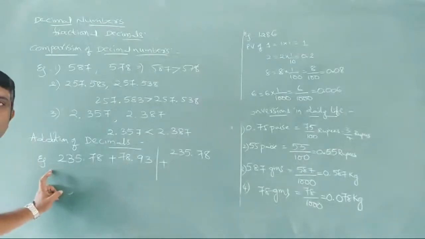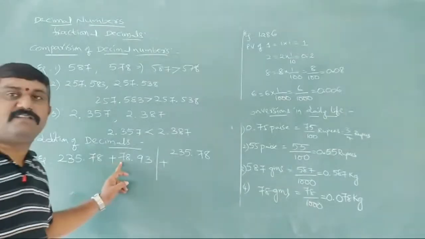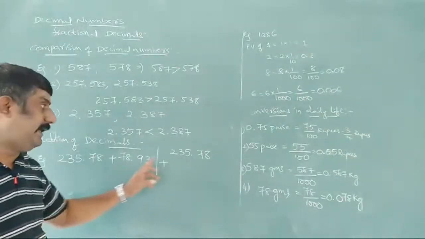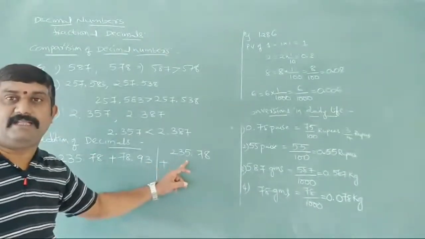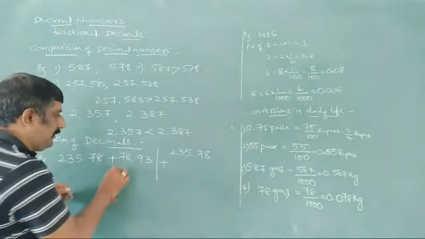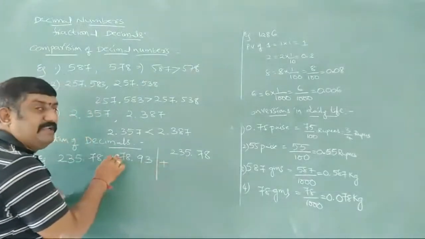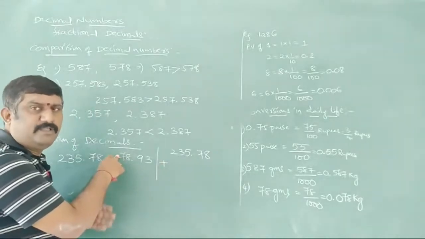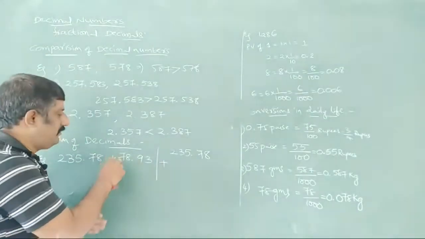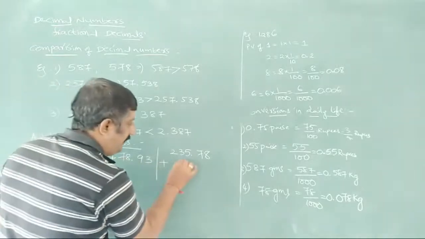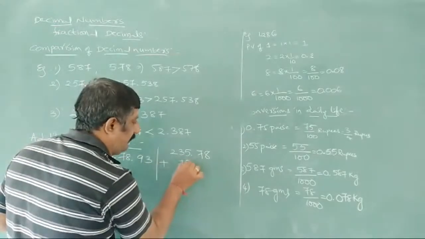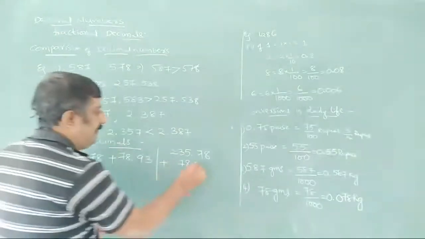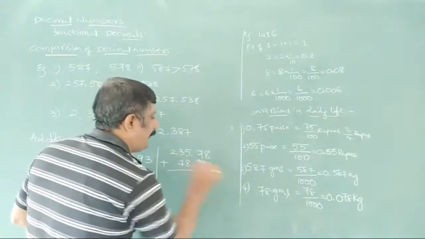This is starting with the hundreds place and this is starting with the tens place. So you should write this 78 in the tens place only. In the hundreds place we don't have anything, it is 0. There is no bother about 0, we can keep it or not. So in the tens place I am writing 7, in the ones place I am writing 8, then point, then 9, 3.